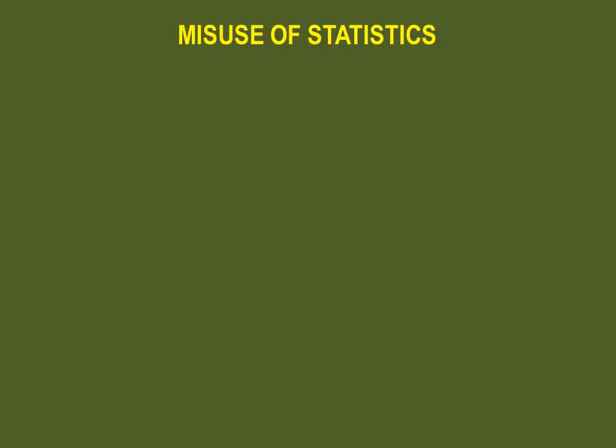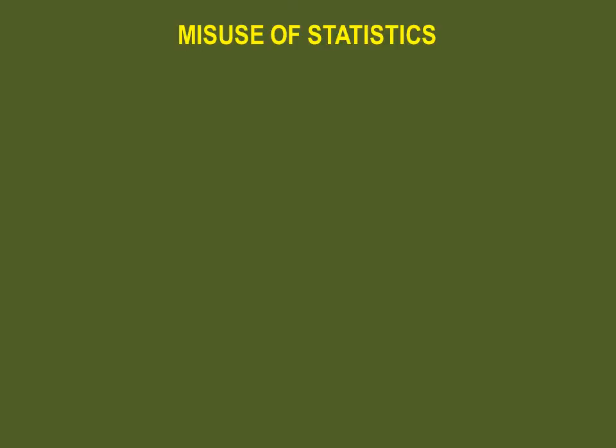Have you ever heard the expression, there are three types of lies? Lies, damn lies, and statistics. This stems from the fact that statistics can indeed be misused and thus induce false results. Here are a few ways where statistics can be misrepresented.